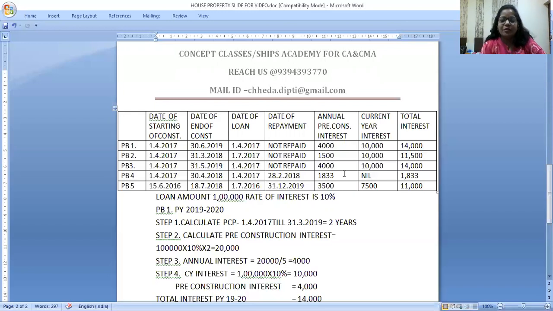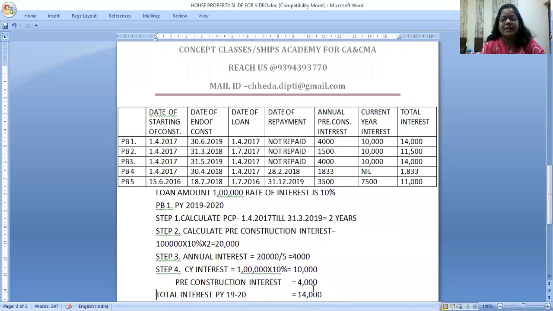So like this also. In case of a self-occupied property, pre-construction interest as well as current year's interest put together, total interest for two self-occupied properties (from 19-20 you are allowed to have two self-occupied properties), the interest limit put together is rupees 2 lakhs. I'll come up with more videos for the amendments also for 19-20, but I thought this concept is very important. Pre-construction interest is also asked in MCQs.